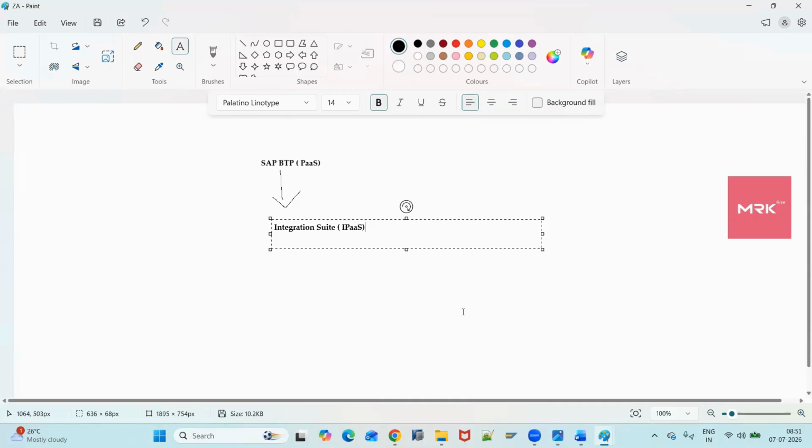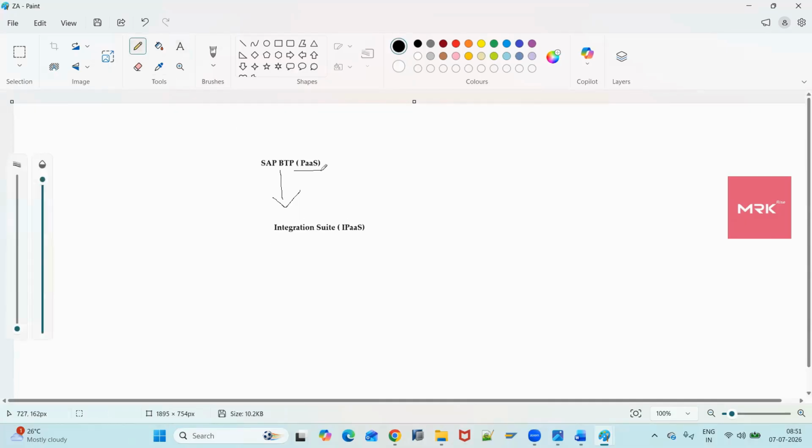Why is it called iPaaS? Your SAP BTP is introduced as a PaaS cloud computing service. Whatever services we have in SAP BTP, out of all the services we have Integration Suite. So we can call it integration platform as a service. I hope you understand this. Got it, guys? Understood? Now you can answer what is iPaaS, right? BTP is introduced as a PaaS cloud computing service, and among the services we have in BTP, we have SAP Integration Suite as well. So Integration Suite is also called iPaaS, integration platform as a service. This is about iPaaS.